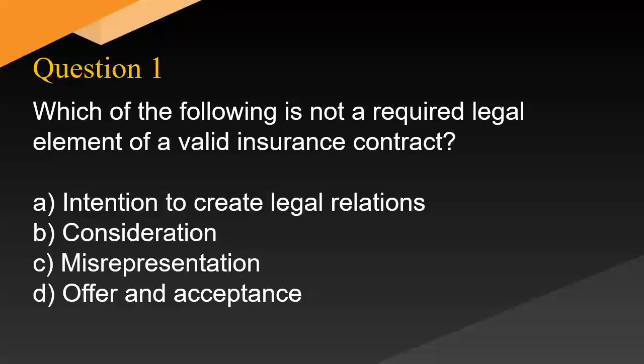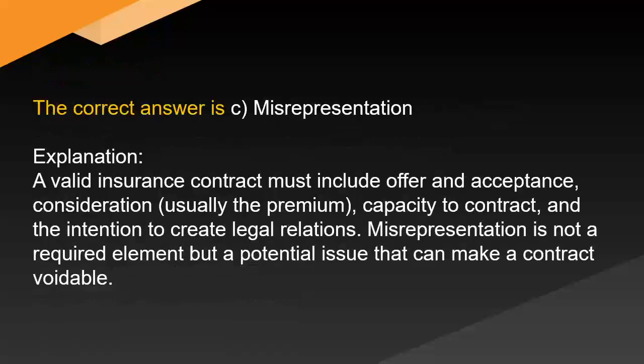Which of the following is not a required legal element of a valid insurance contract? A. Intention to create legal relations. B. Consideration. C. Misrepresentation. D. Offer and acceptance. The correct answer is C.